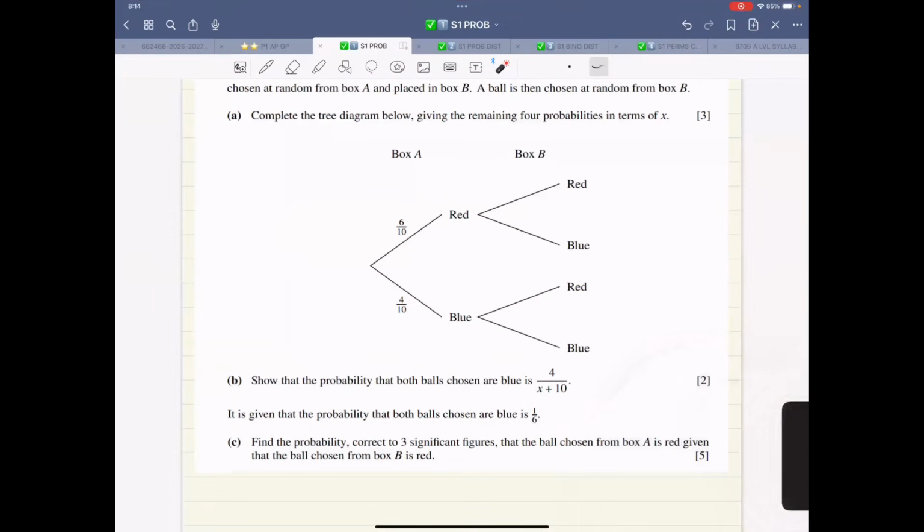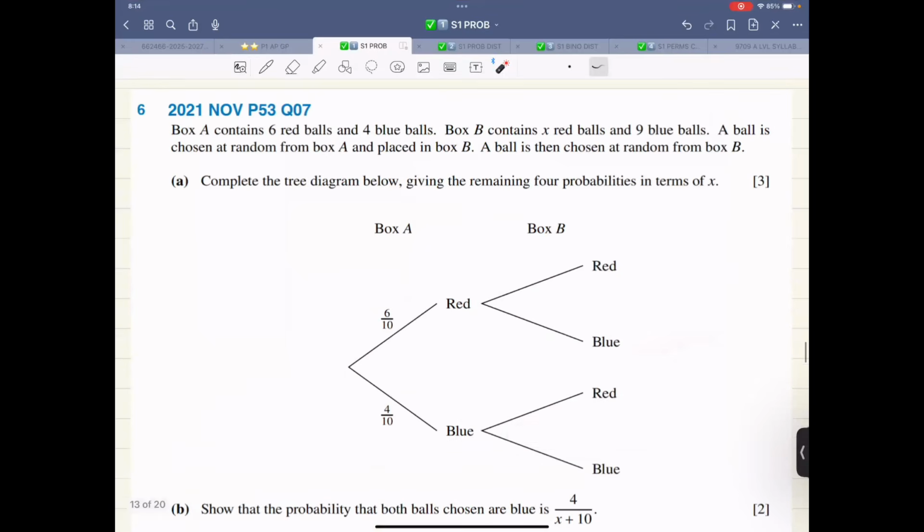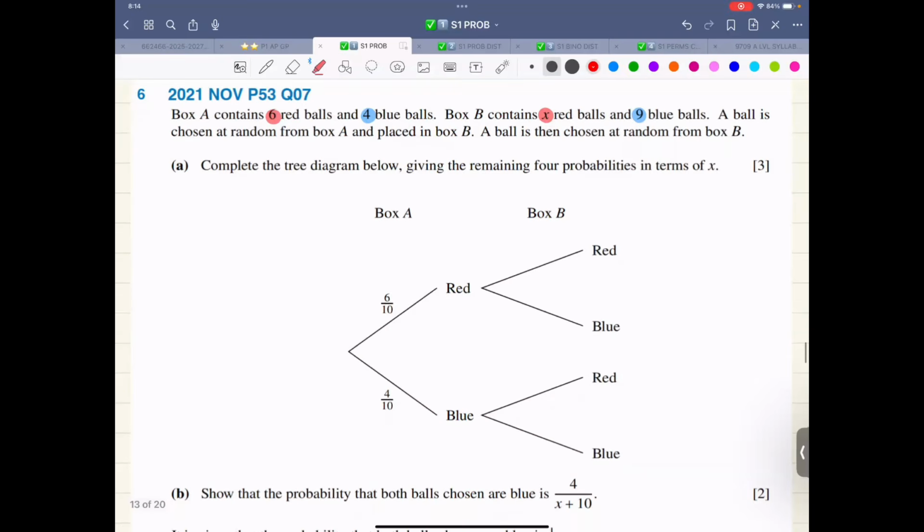So now people, let's look at this question. It says box A contains 6 red and 4 blue balls. Box B contains 9 blue and X red balls. A ball is chosen at random from box A and placed in box B. So now this is like that paperclip question, but it's in terms of X. A ball is then chosen at random from box B.